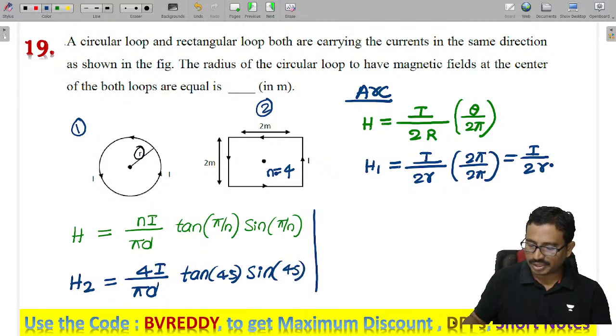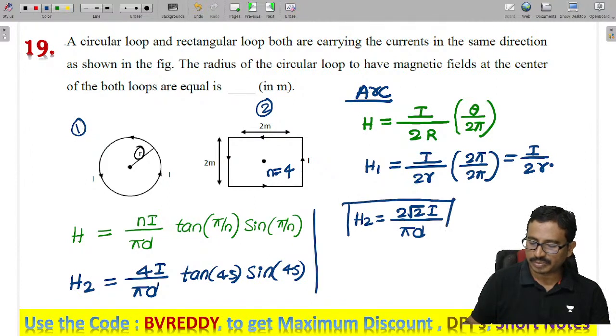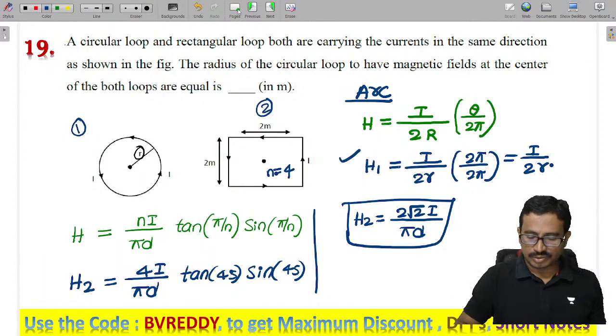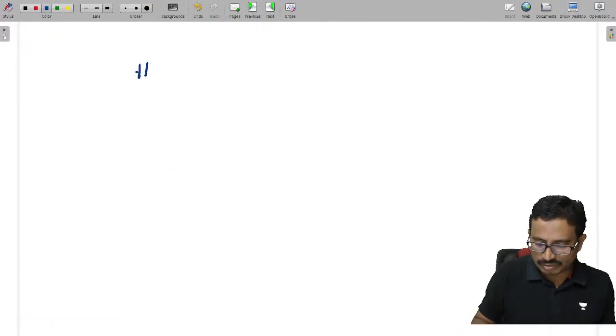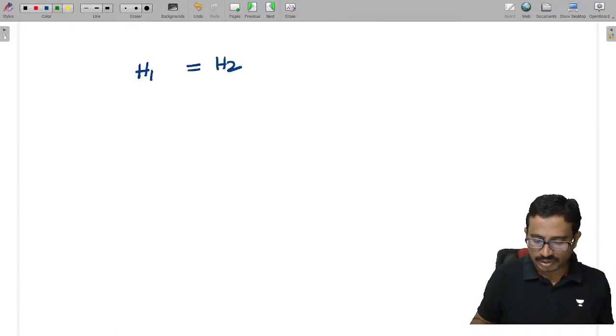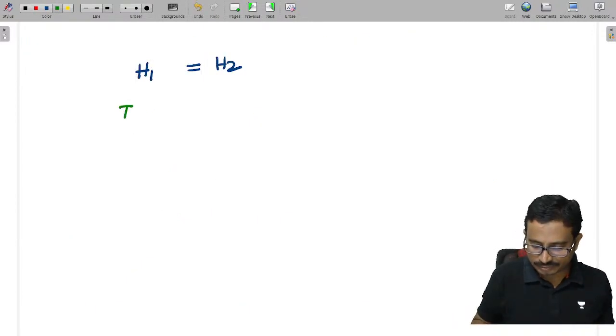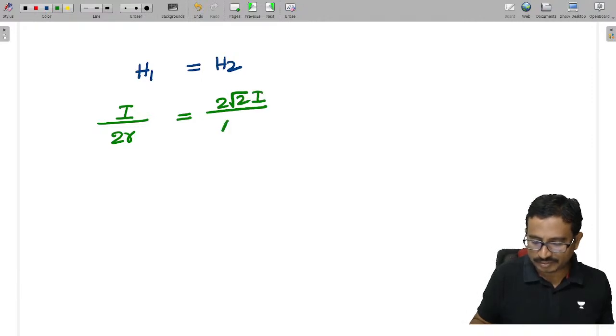So how much will we get for H2 here? H2 will be 2 root 2 I by pi d. This is my H2 and this is my H1. Now they are saying H1 equals H2, right? So H1 is I by 2r, which is equal to 2 root 2 I by pi d.